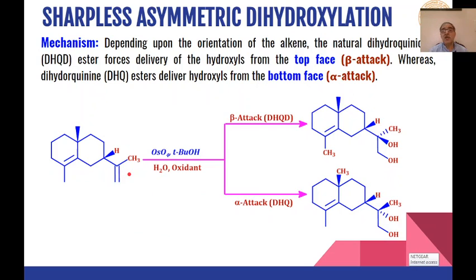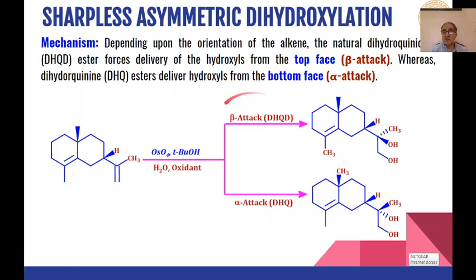So this is an example of Sharpless asymmetric hydroxylation, that when reaction takes place with this type of isolated alkene, then dihydroxylation will take place in an asymmetric fashion.